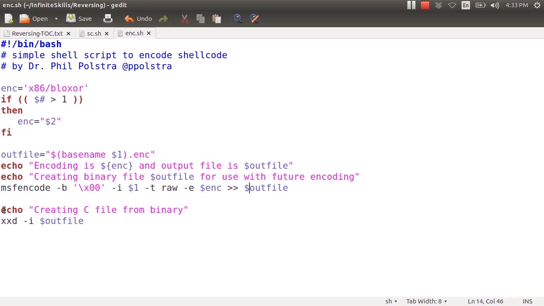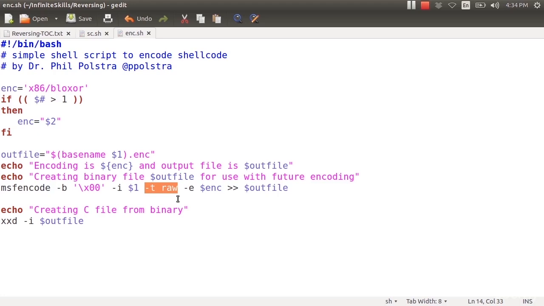So this will take a little bit of time. And when it's done, I create a C file from the binary. You could actually create a C file by running this again and telling it the type of output is C, but that might take forever. The other thing that you will find is that some of these algorithms are polymorphic. So if you run it again, you won't get the exact same result.